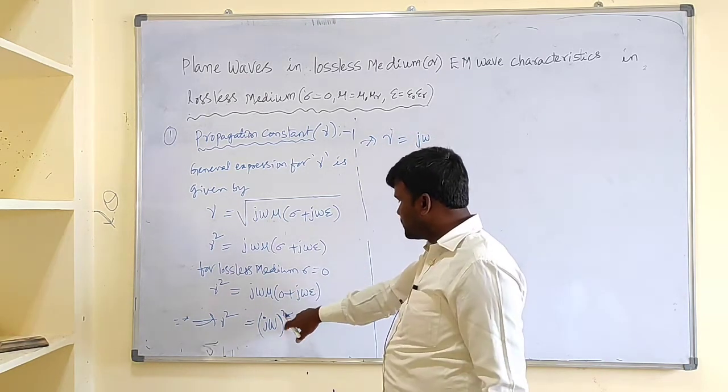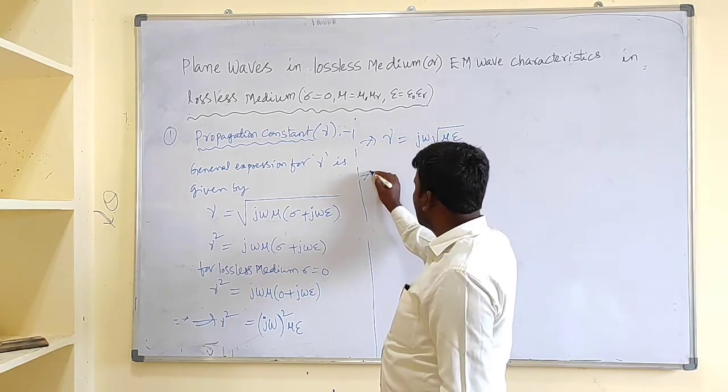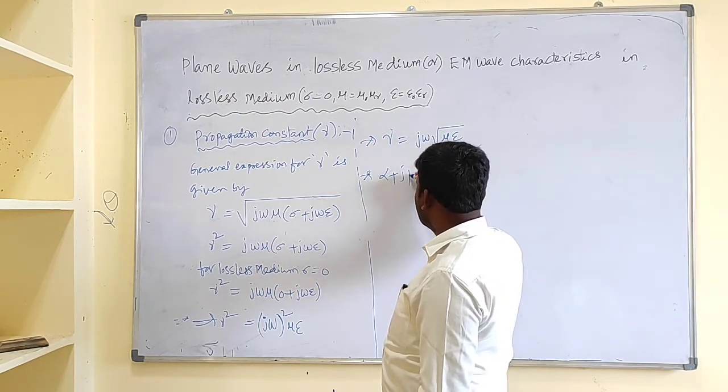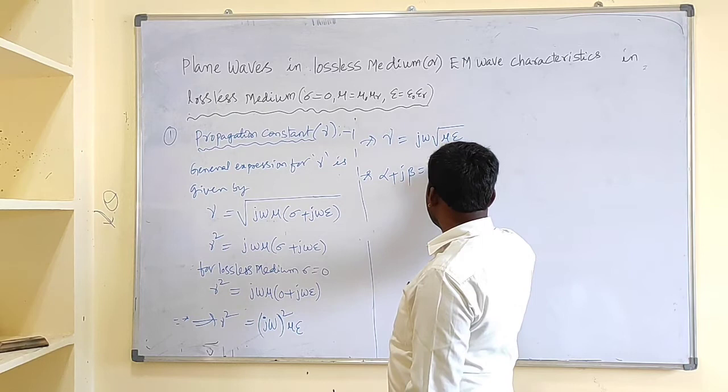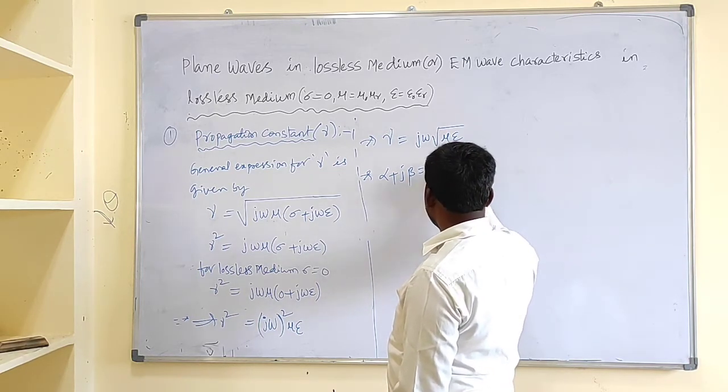The root of j omega whole square is just j omega, so alpha plus j beta equals j omega root mu epsilon.